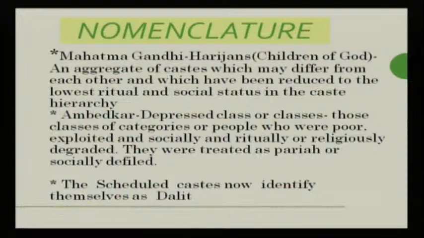They are internally differentiated in terms of occupation, numerical segregation, and the criteria of untouchability. Mahatma Gandhi, the father of the nation, termed them Harijans, which means children of God. An aggregate of castes which may differ from each other and which have been reduced to the lowest ritual and social status in the caste hierarchy.